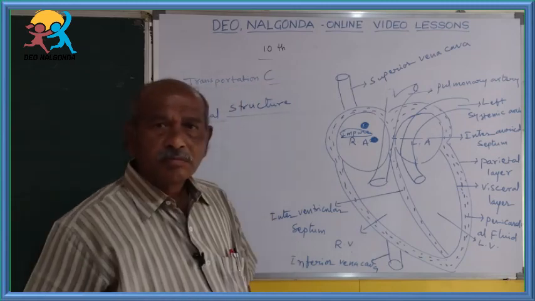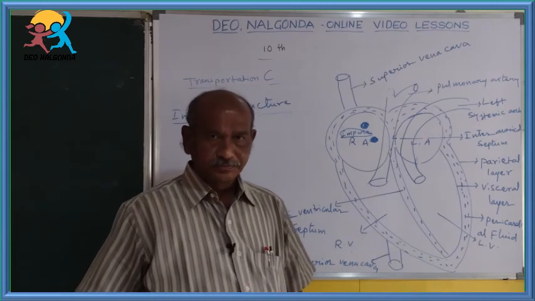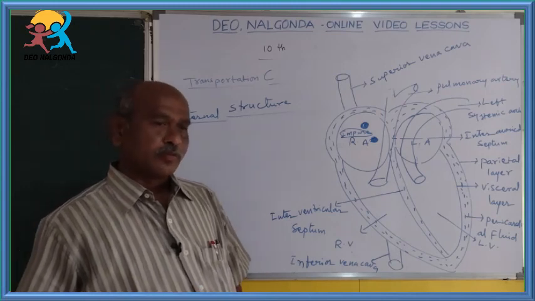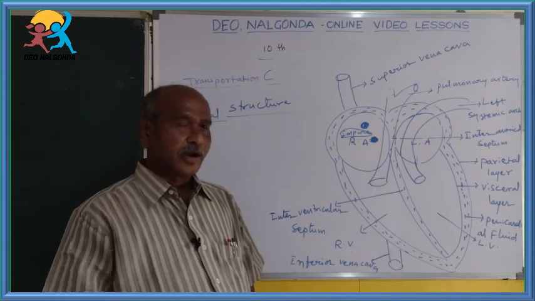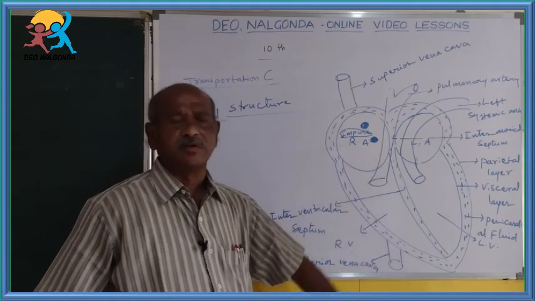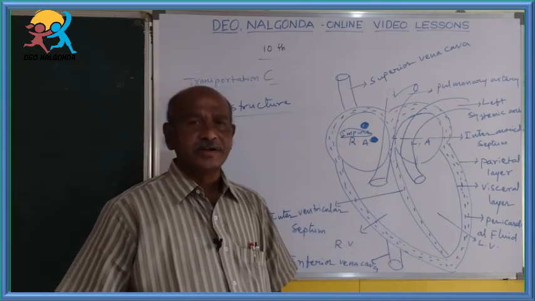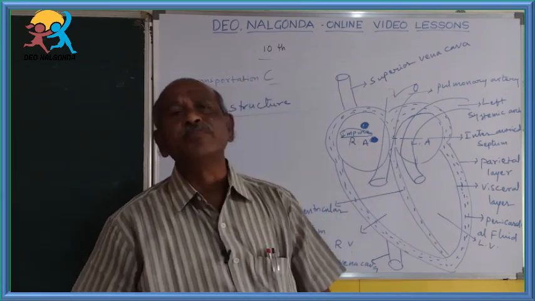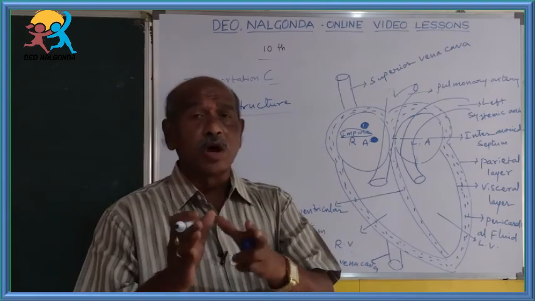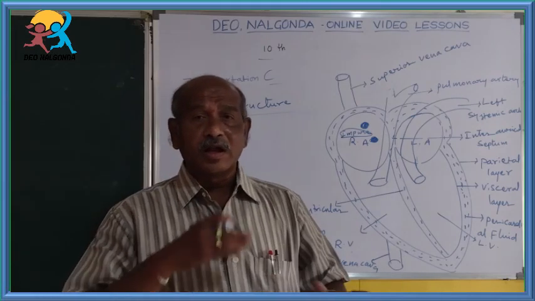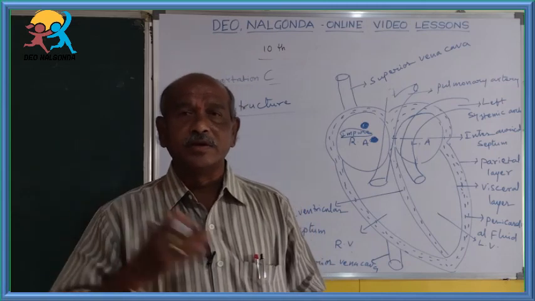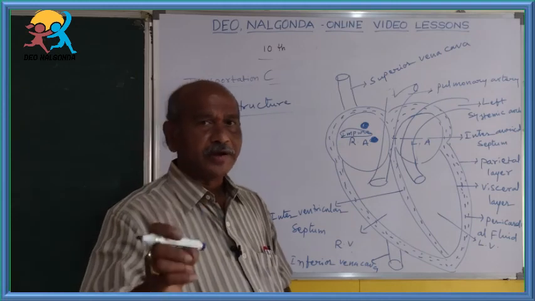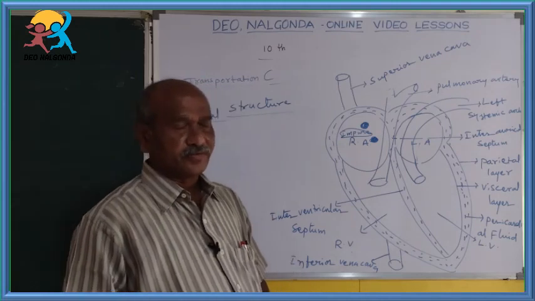Impure blood from different parts of the body. That is the point you have to remember, children. And also you have to remember another basic point. Always the right side chambers consist of impure, deoxygenated blood. Only the left side chambers consist of pure blood. Left side chambers, pure blood. Right side chambers, impure blood. Basically, blindly you have to remember these two observations.